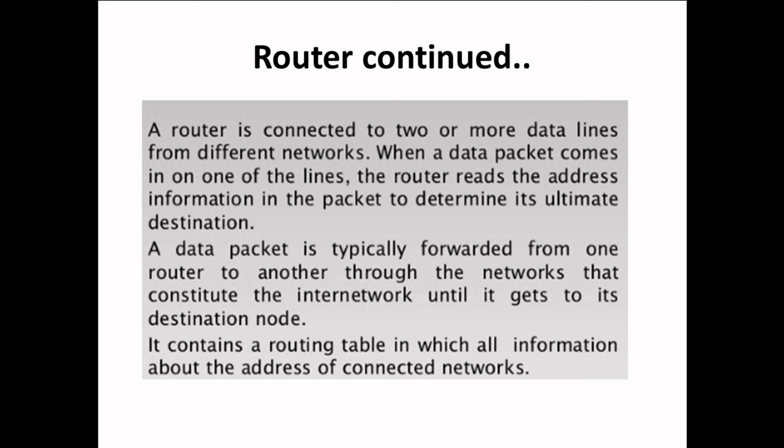Thus, using a router, the sending address and destination address are determined. A data packet is typically forwarded from one router to another through the networks that constitute the internetwork until it gets to its destination. It contains a routing table in which all the information about the addresses of connecting networks is stored.